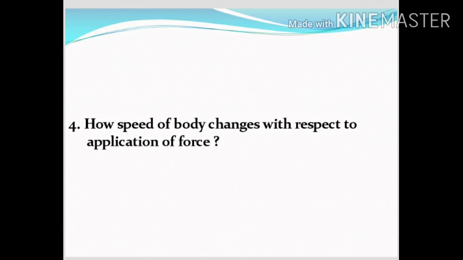Question number 4. How does the speed of a body change with respect to the application of force? Speed depends on the application of force. Force is needed to increase the speed and also to stop the moving object, that is, to reduce the speed. So, when a force is applied to a body in the same direction, its speed increases, and when it is applied in the opposite direction, its speed decreases.